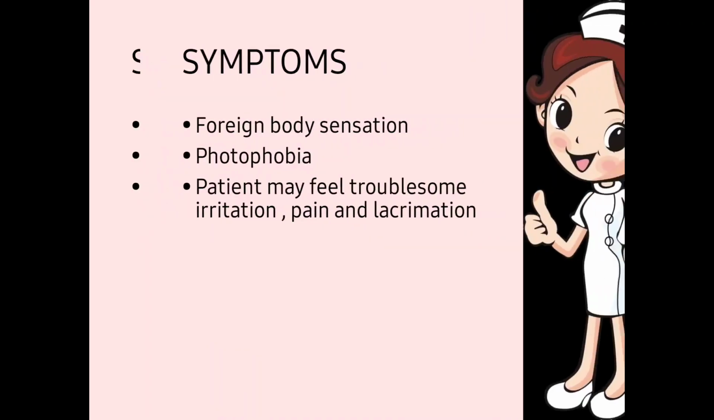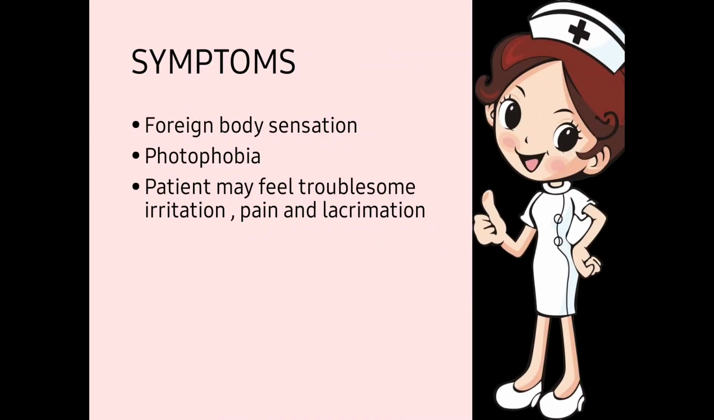Next one, symptoms. What are the symptoms? What does the patient feel? The patient feels a foreign body sensation. Whenever the patient closes or opens the eye, he or she feels that some foreign body has entered the eye, but it is not true. Nothing enters the eye, it is just a sensation. When the patient closes the eye, it irritates again and again, and the patient feels a foreign body sensation.